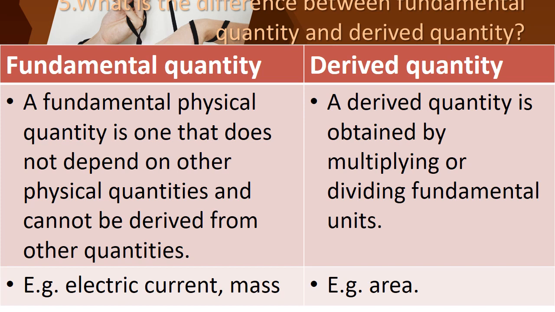Children, can we read it again? What is the difference between fundamental quantity and derived quantity? A fundamental physical quantity is one that does not depend on other physical quantities and cannot be derived from any other quantities. What is the example? Electric current, mass, length. You can write anything. And then derived quantity. Derived quantity is obtained by multiplying or dividing fundamental units. What is the example? Area, volume, density. Have you all written?